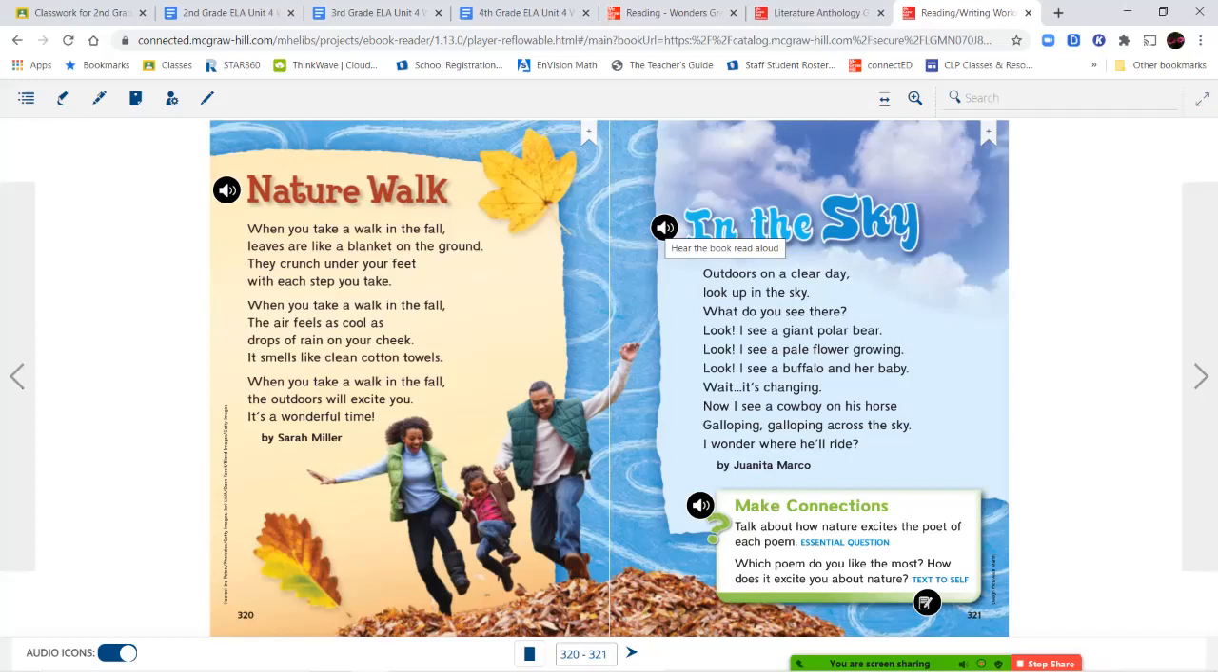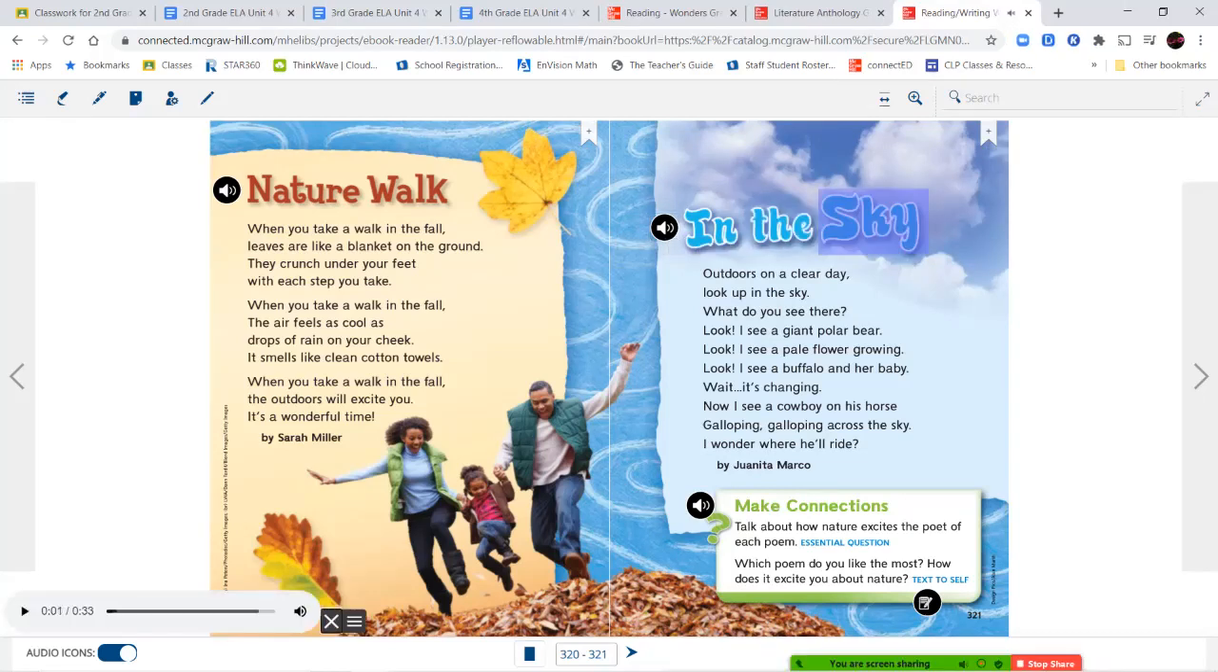Now, the second stanza says the air feels as cool as drops of rain on your cheeks. So we're comparing the air to cold raindrops. And in the third stanza, it's just describing what about the outdoors is going to be exciting for you and that you're going to have a wonderful time there.